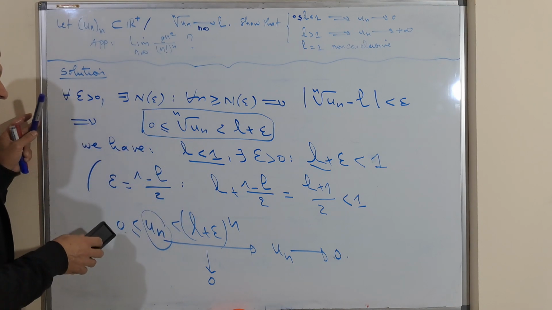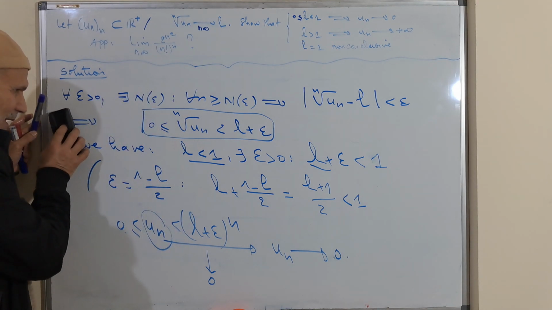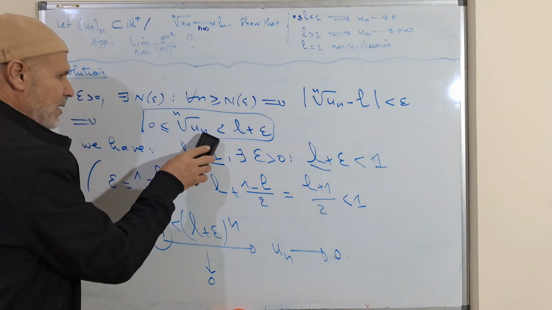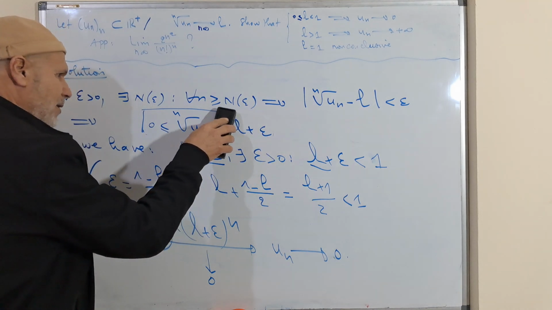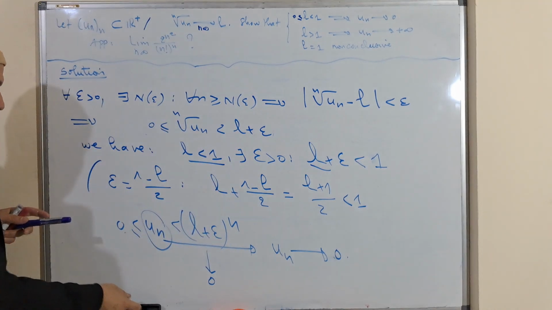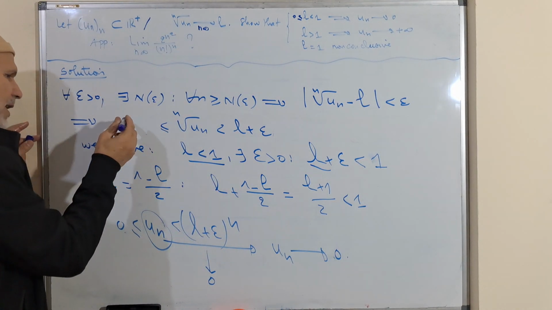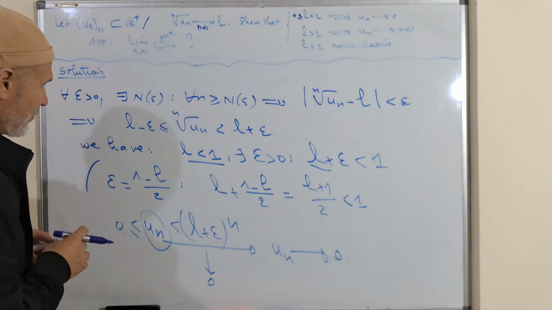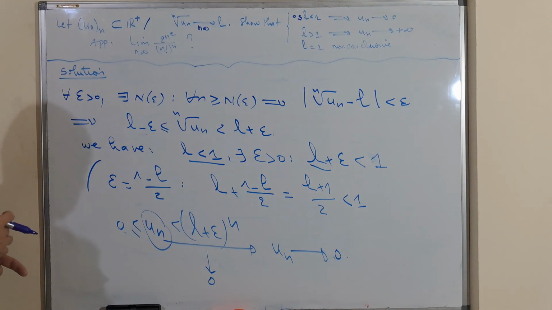The second, the case L is greater than 0. The same thing, just here we need L minus epsilon.